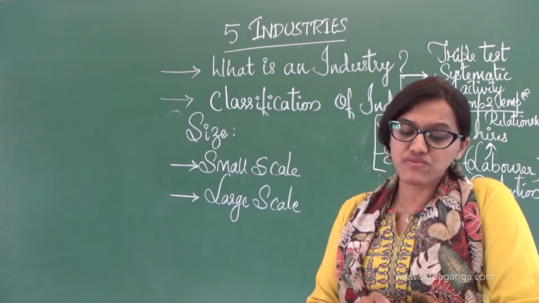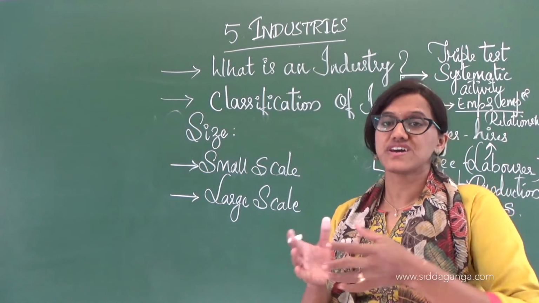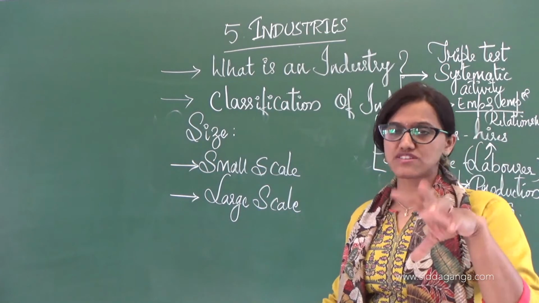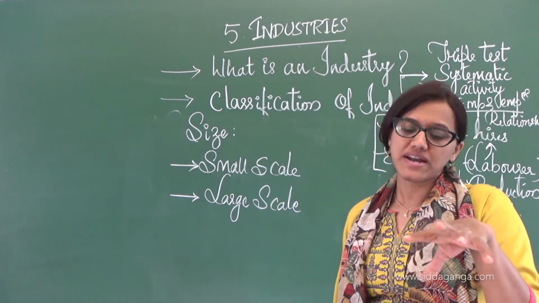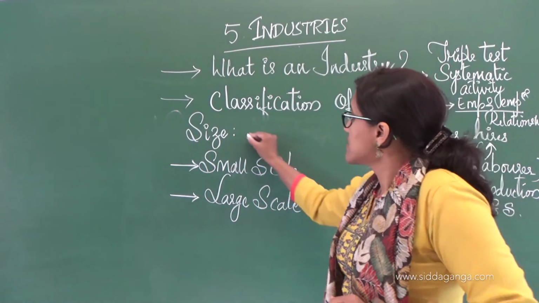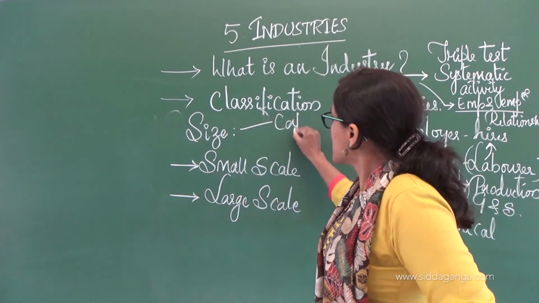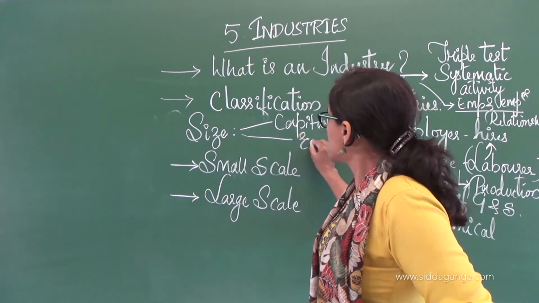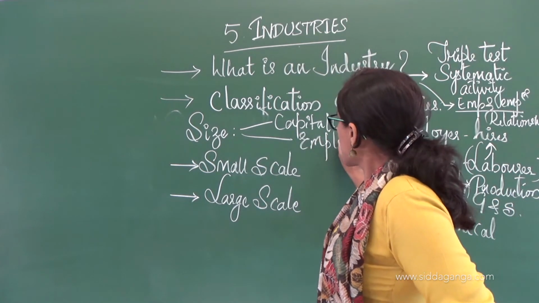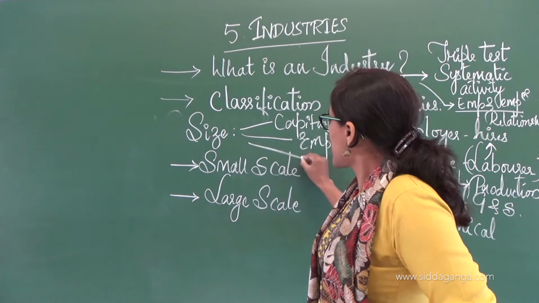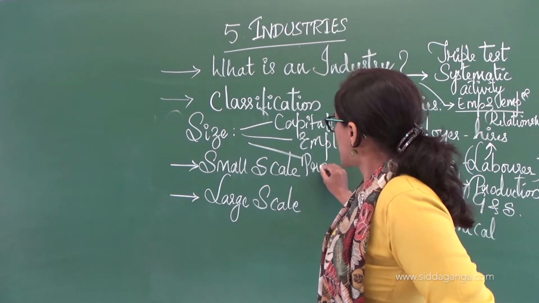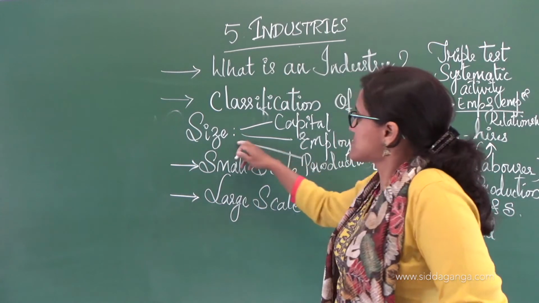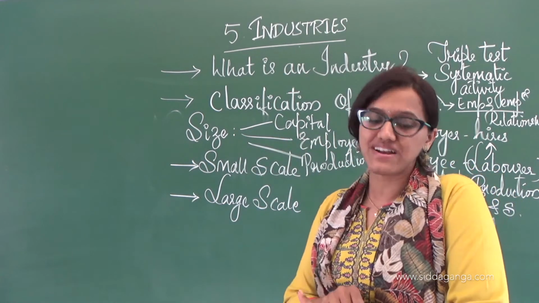Also the volume of production, whether it is only 10 products a day or 1000 products a day, it totally depends. So the volume of production also matters a lot. So on the basis of size, these three things matter: capital, employees and volume of production.